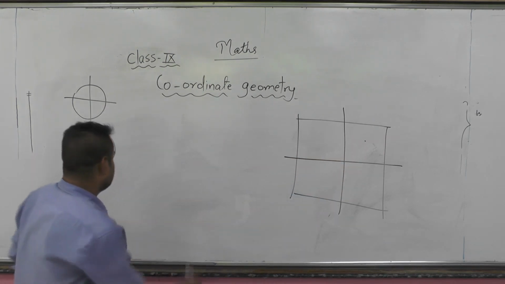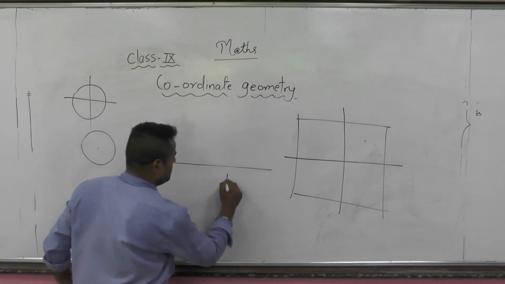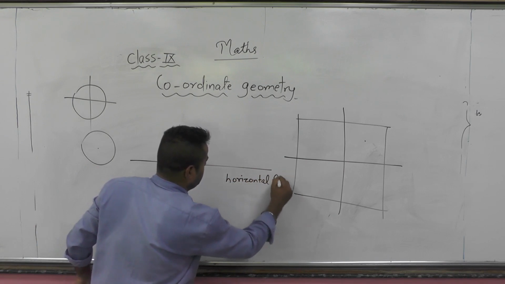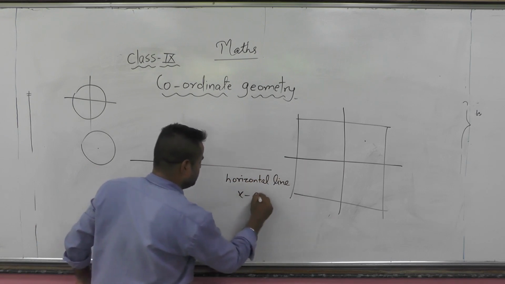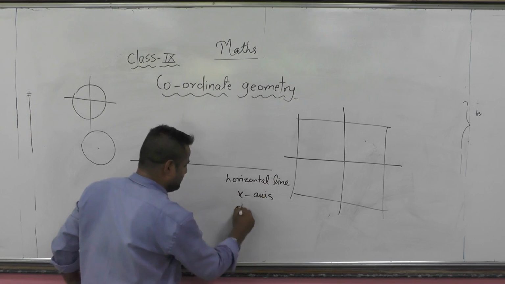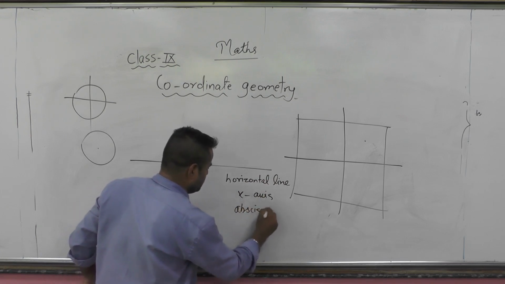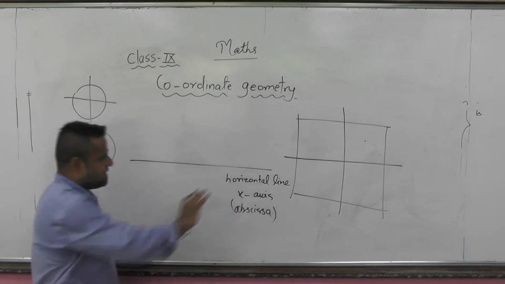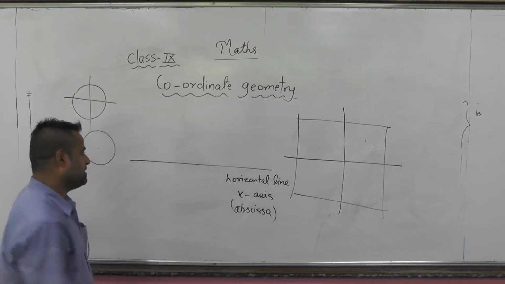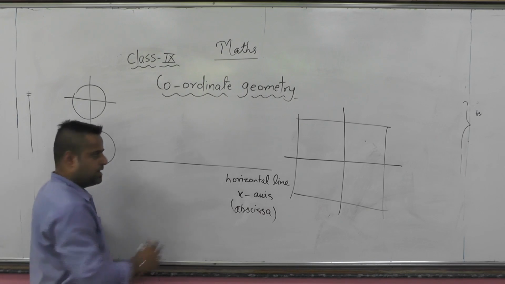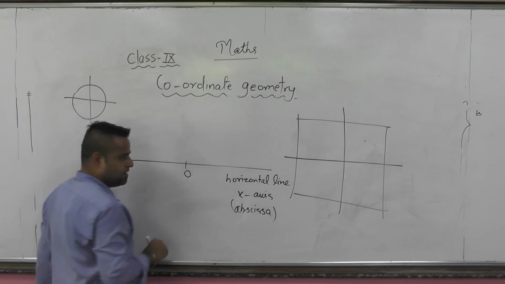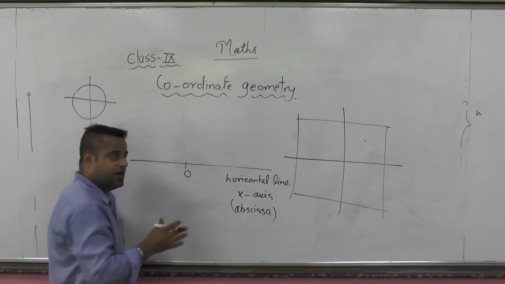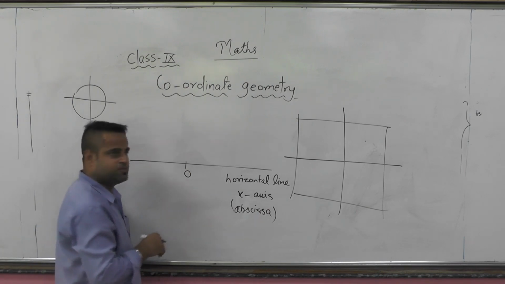So this horizontal line is called the x-axis or abscissa. Now this line is like a number line. There is a 0 in the middle, which is no positioning, where we are standing right now.